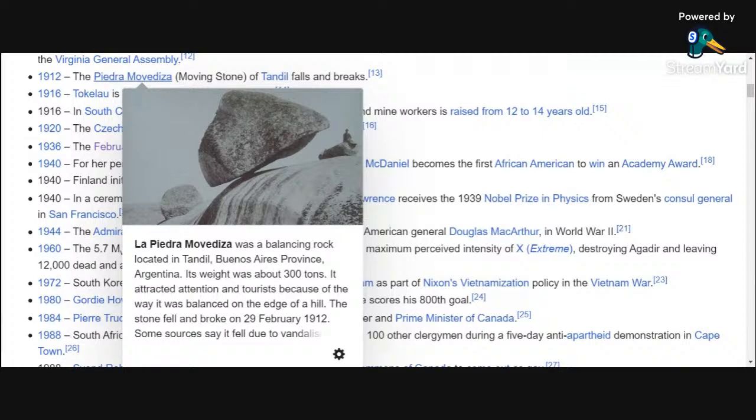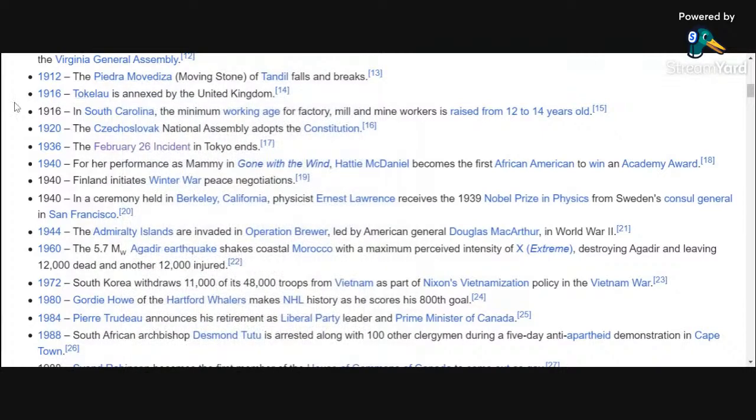They say it's vandalism, guys. Vandalism, of course, the culprit back in 1912 when vandalism was probably just getting started. Just the vandalism heyday of the 1910s. Back in the day, destroying the Piedra Movediza. But let's see what else we got.